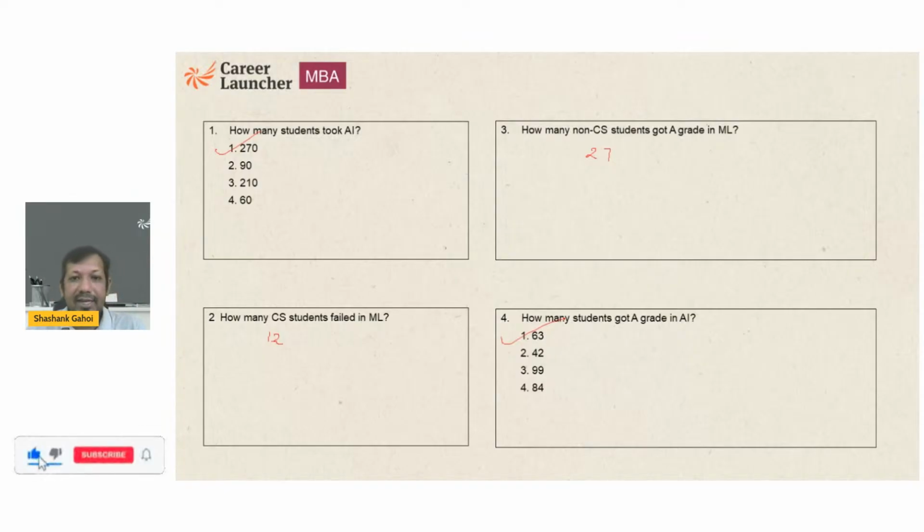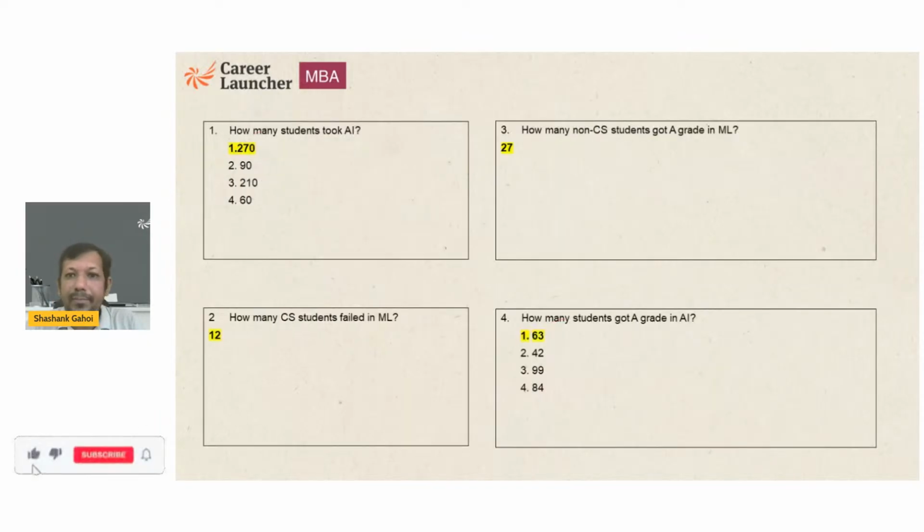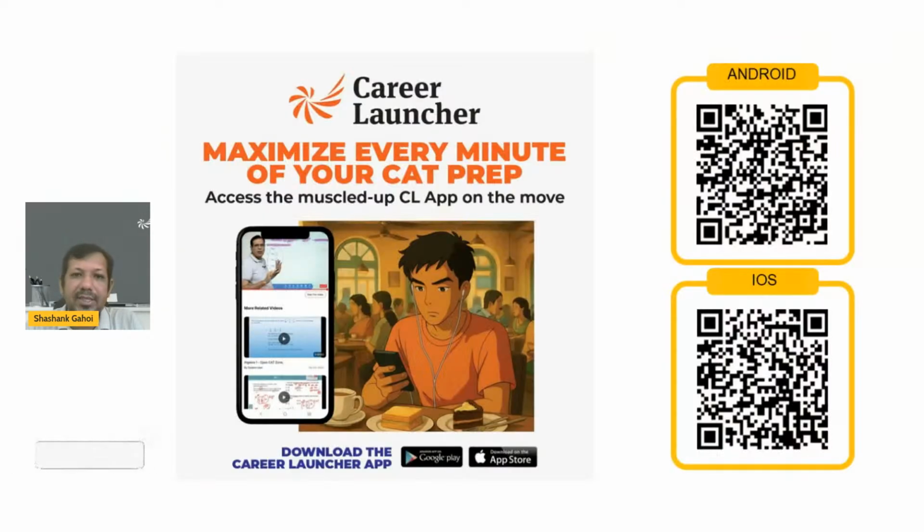So this is how we should approach this set. In the exam, in my opinion, people are going to leave before reaching the eighth point itself, because everything we were able to solve was with the help of the eighth statement only, and otherwise we would not have been able to solve this. Okay, now 270, 12, 27, 63. Okay, we got the same answers.